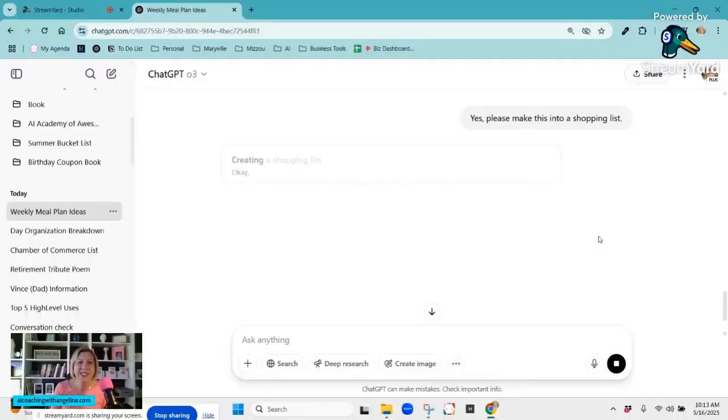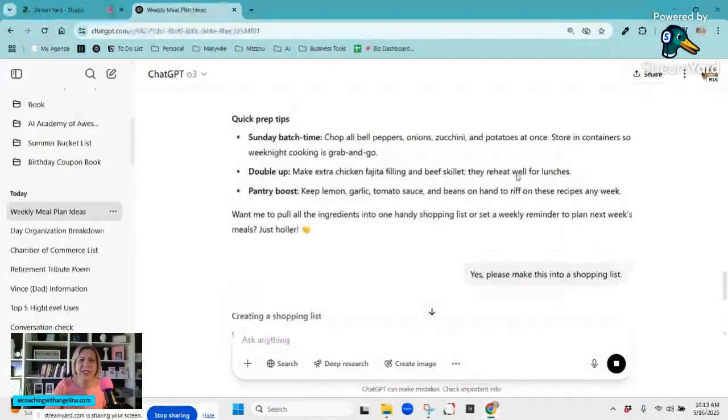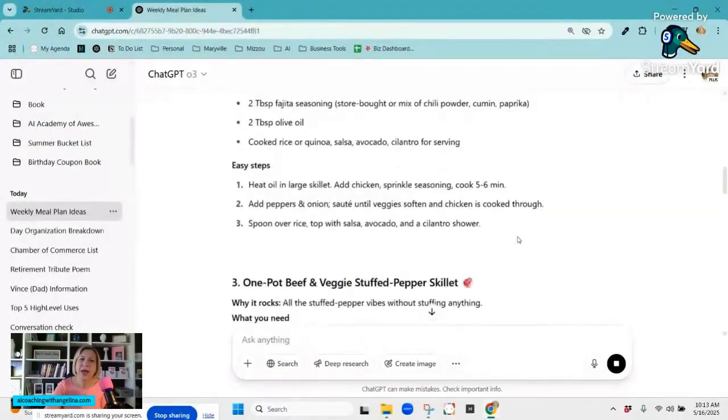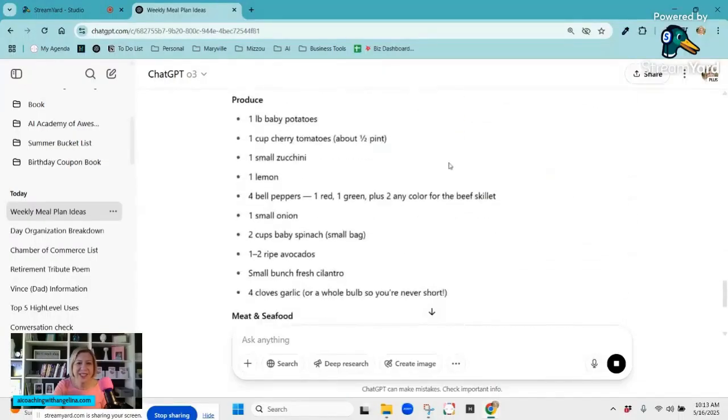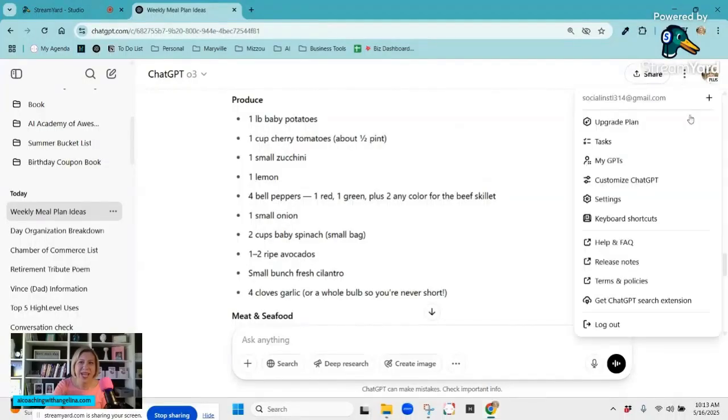I think the key is going back. Let's say there was a recipe here, and you're like, oh, I don't like number 2 or number 3, then just go ahead and tell it that and it'll replace them. Maybe it's something your family doesn't like. And then what I love to do is take this list and go right on over to Walmart and order my groceries.